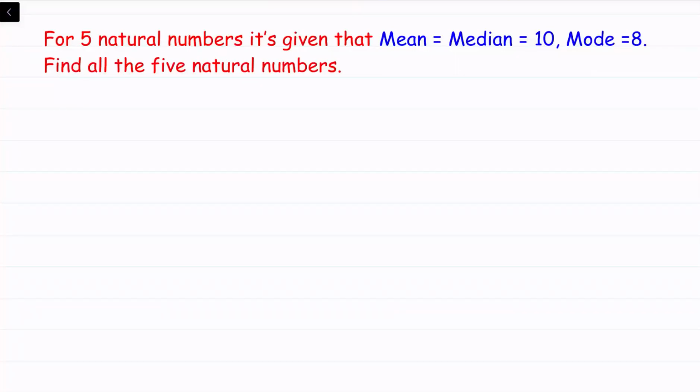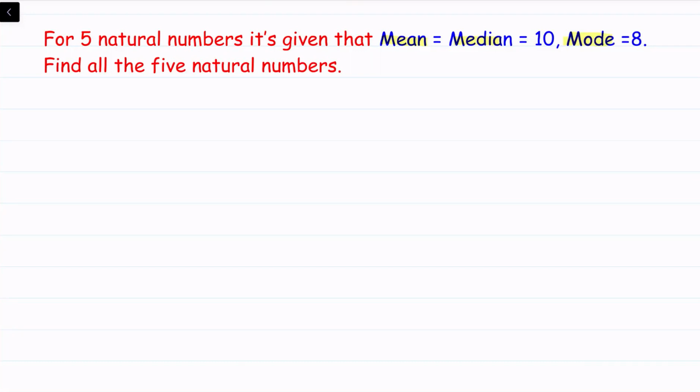Let's see this interesting question. So here we have 5 natural numbers, and their mean, median and mode is given to us. And we have to find all the 5 natural numbers.